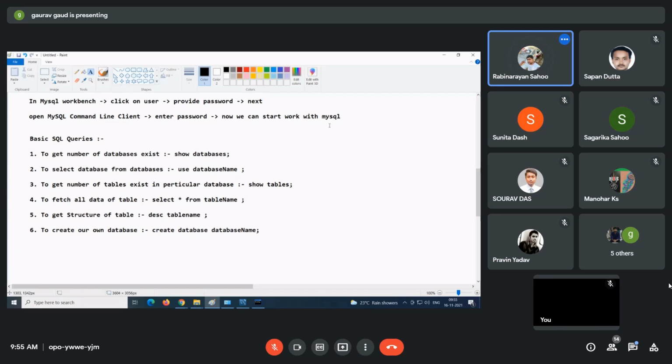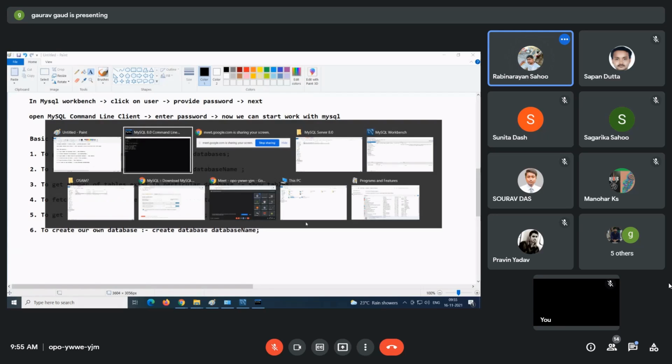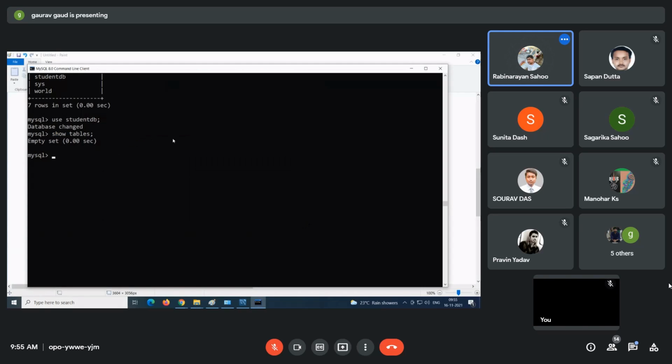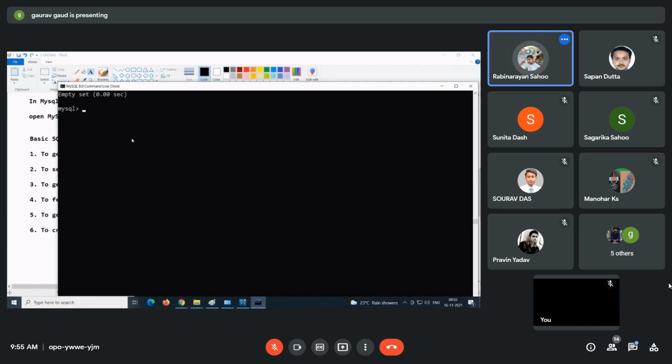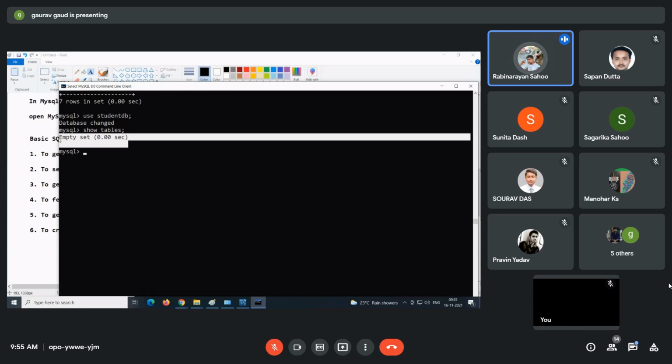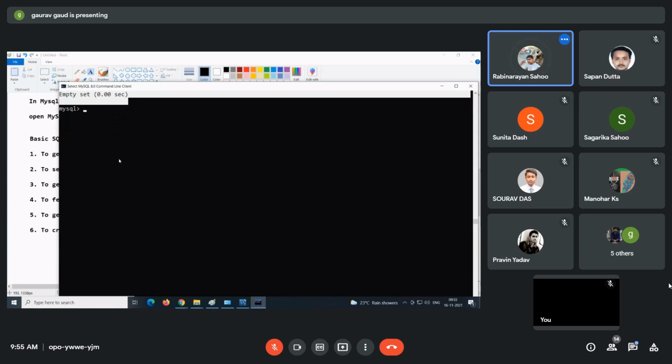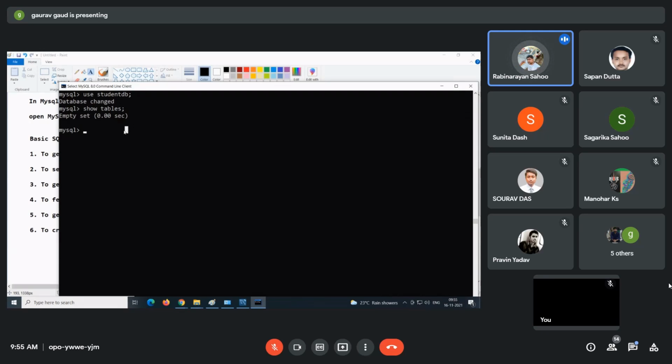So now, guys, one thing. Very straightforward. Now we created our database, we selected that database, and you can see there is not a single table available there. So we have to create a table now. So what is the query to create a table? Tell me.